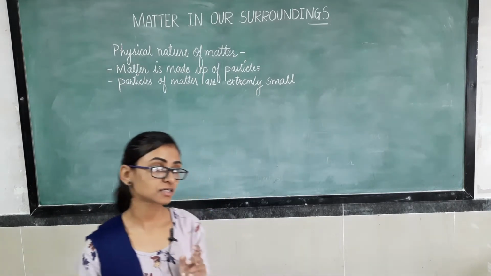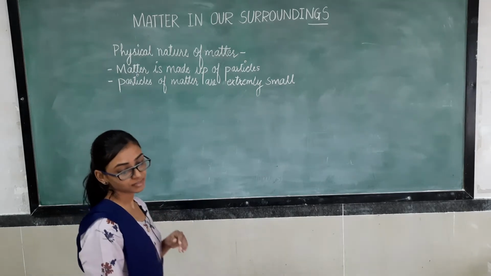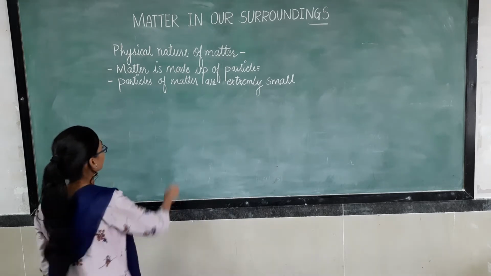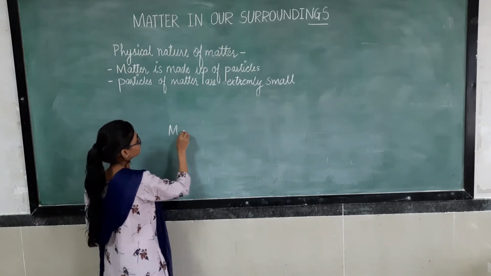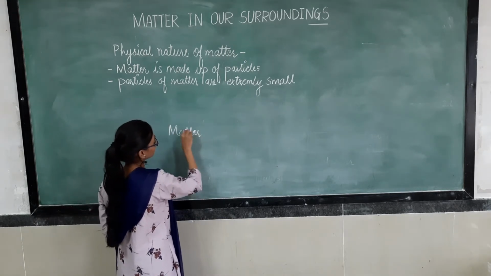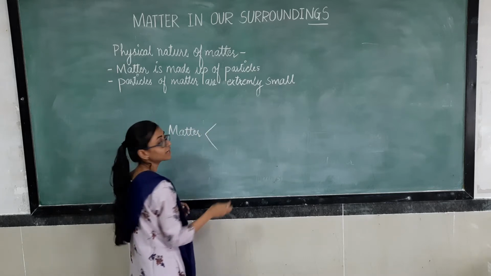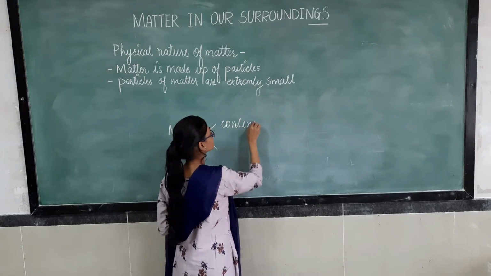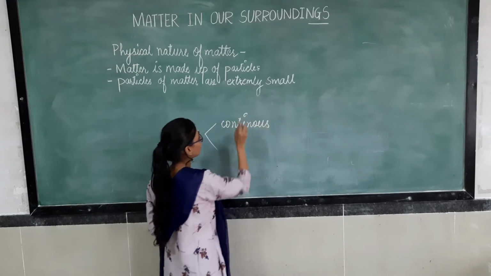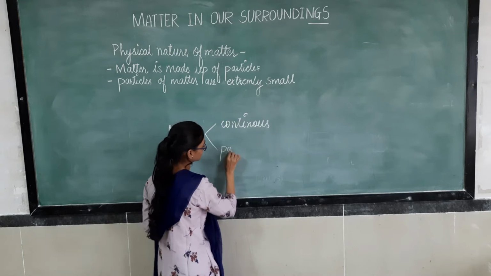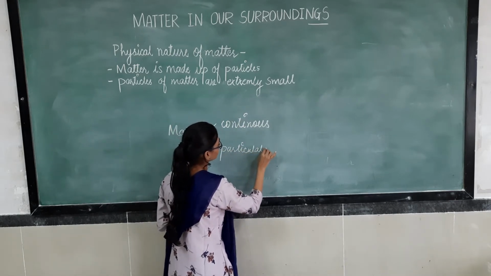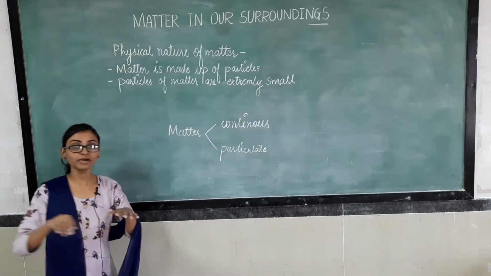Okay. First we will discuss that it was believed that matter is either continuous or particulate in nature. Continuous means what?